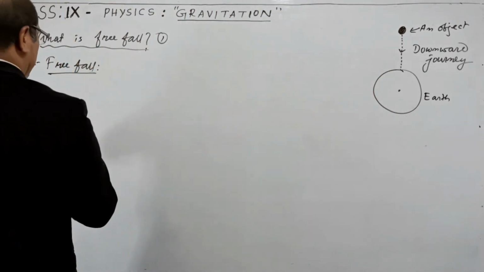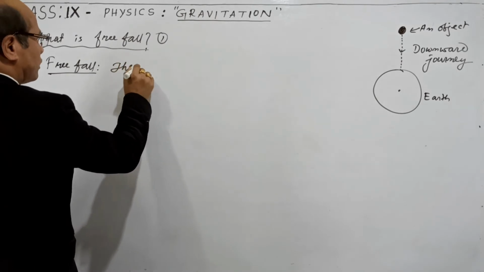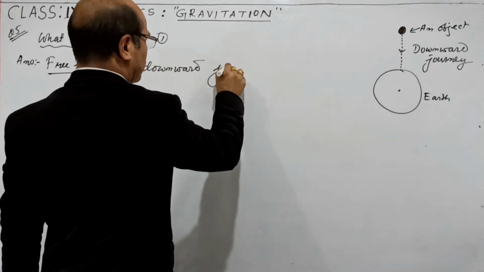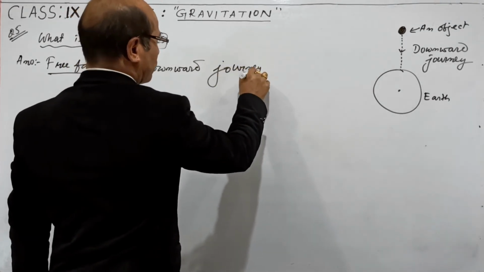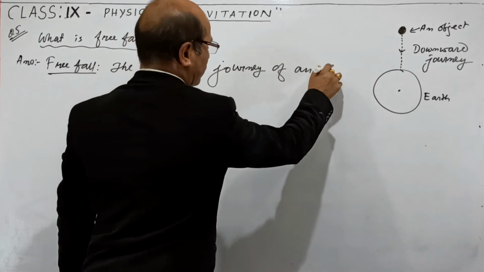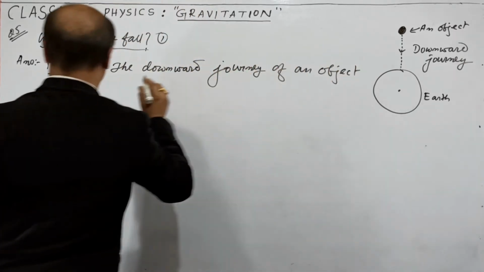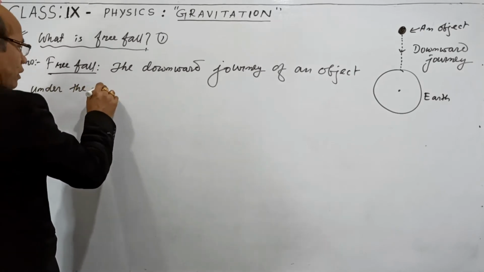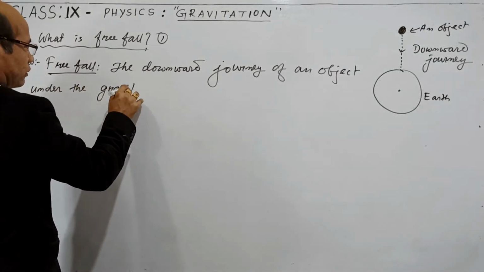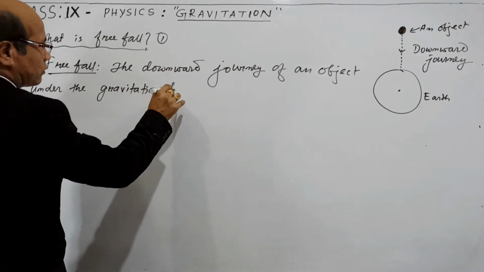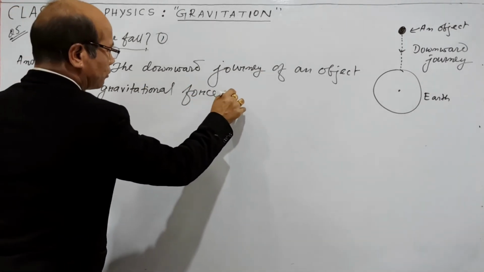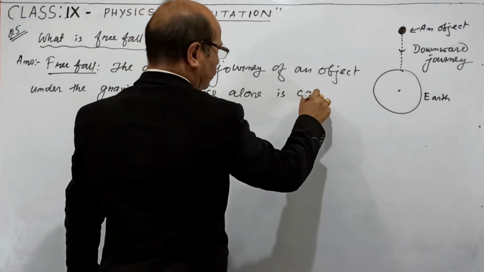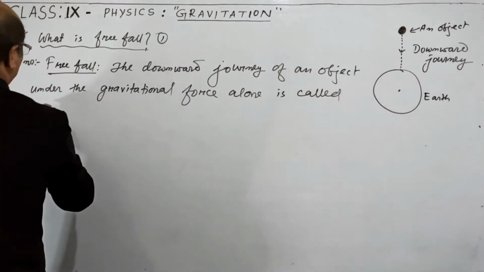So we can write like this: the downward journey of an object under the gravitational force alone is called a free fall.